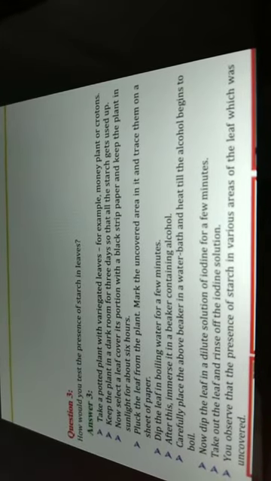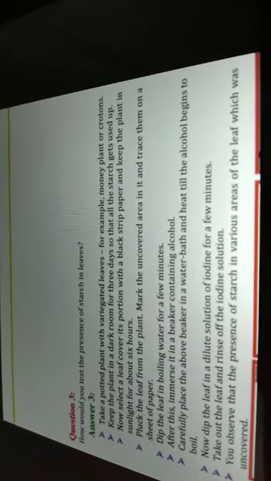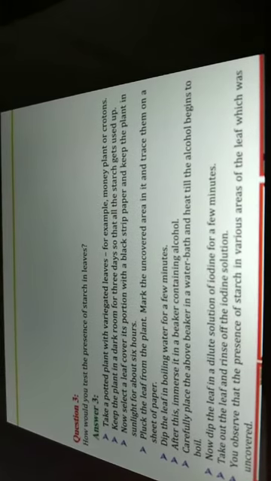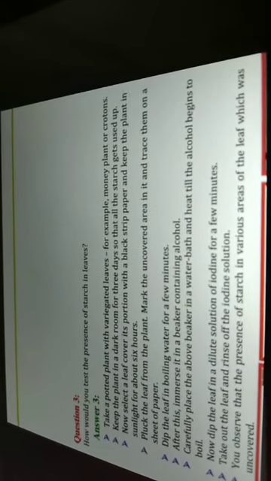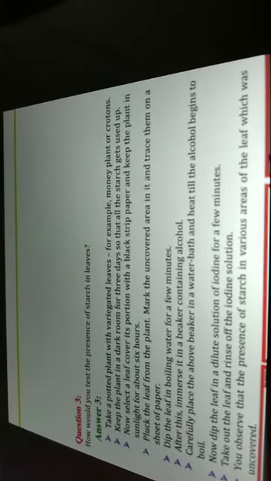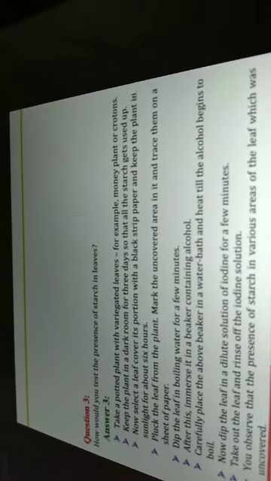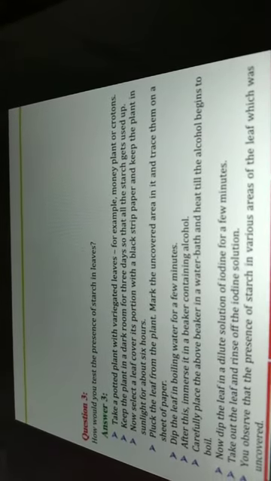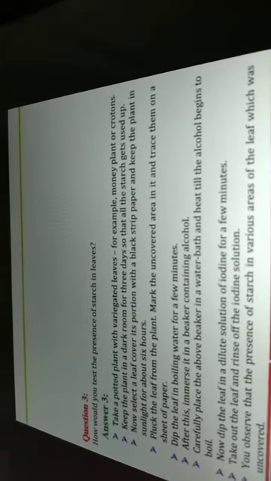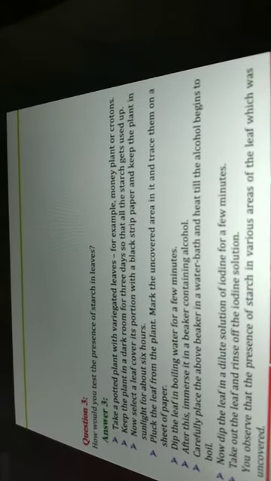So you have to take one pot plant, which may be a money plant or croton, but the leaf should be of a bigger size, and keep that plant in a dark room for 3 days. After 3 days keep that plant in sunlight, and tie one leaf with black paper in the middle of the leaf only. Then pluck that leaf and keep it in boiling water for a few minutes.